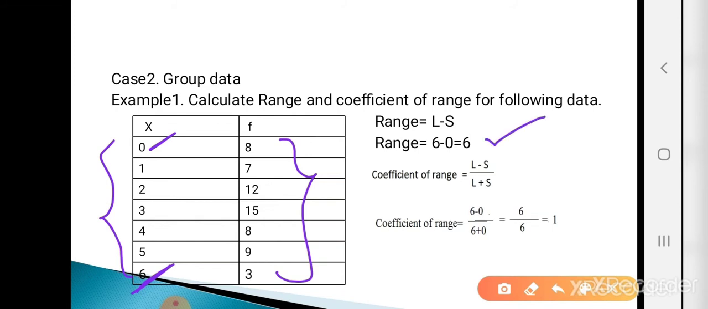And what is the coefficient of range? The coefficient of range formula is L minus S divided by L plus S. L value is 6 and the S value is 0. So 6 minus 0 divided by 6 plus 0. So 6 divided by 6, that is 1. So coefficient of range value is 1.